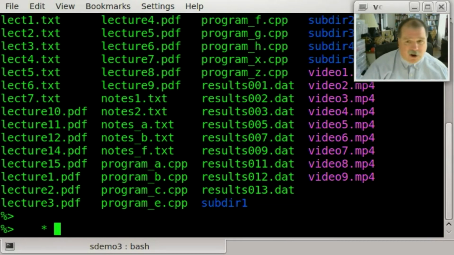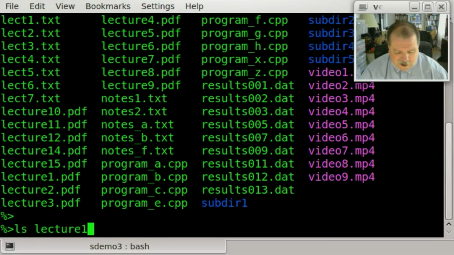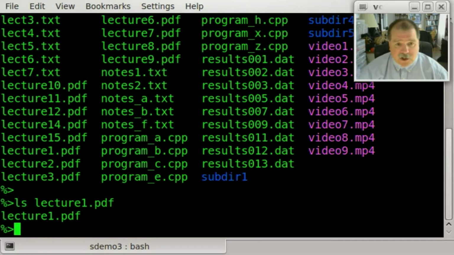So let's start with just a question mark wildcard. And let's see how that can be used here. Again, it can match a single character as long as that character is non-null, meaning it has to be a character. It can't just be no character at all. Let's look at an example. If I type the ls command and I give it a file name, let's say lecture1.pdf, ls, when we have that file name as an argument, just returns information about that file. In this case, it returns the name. Let's now use a wildcard and see what will happen.